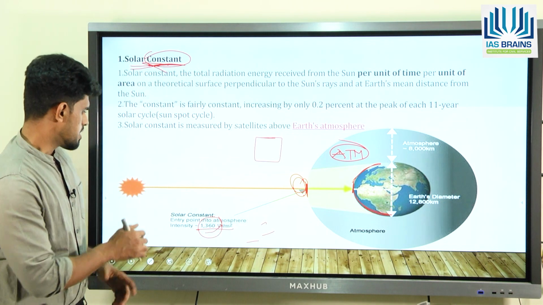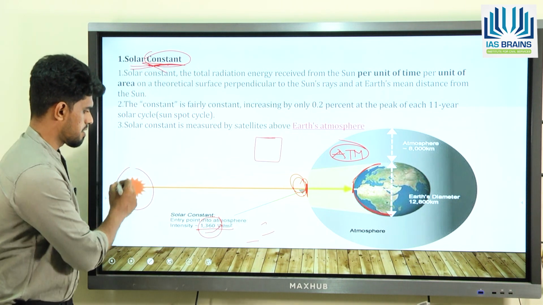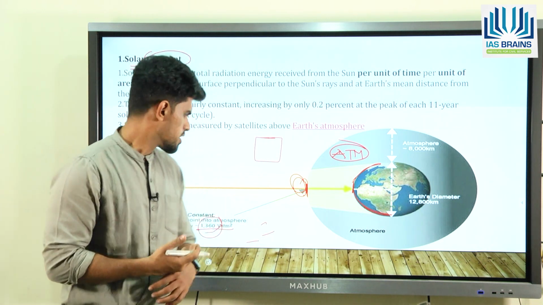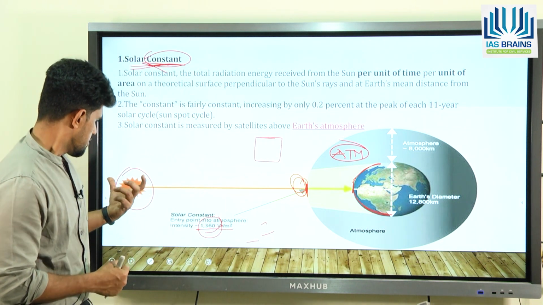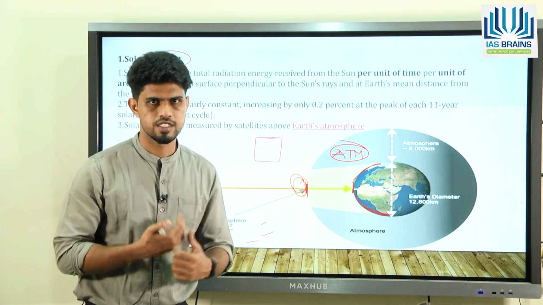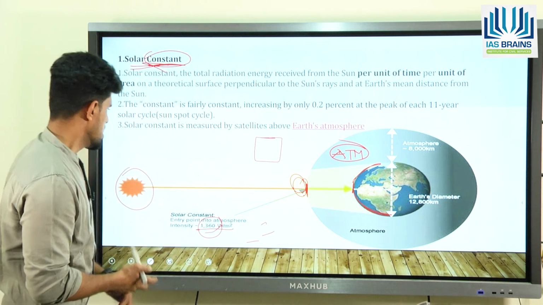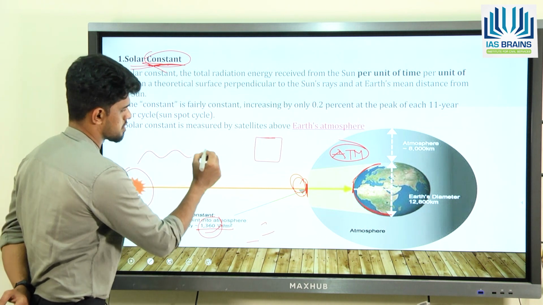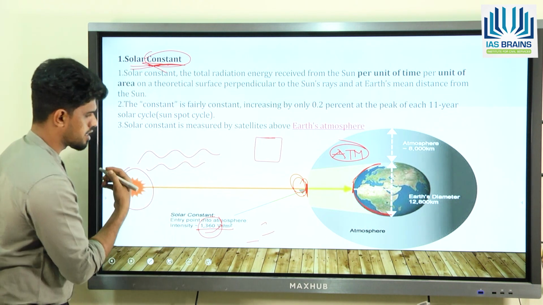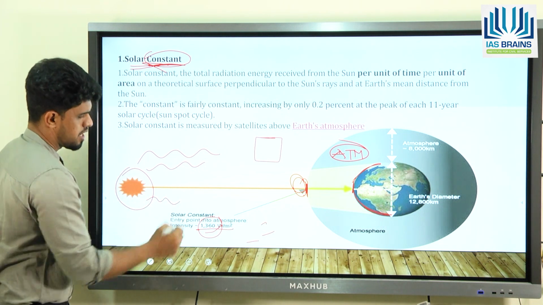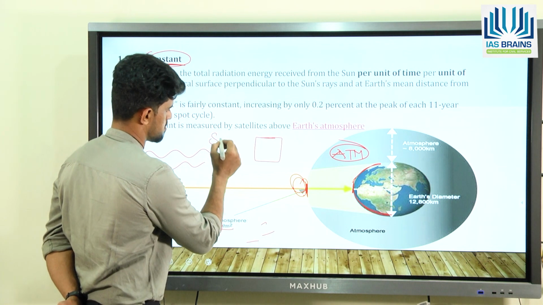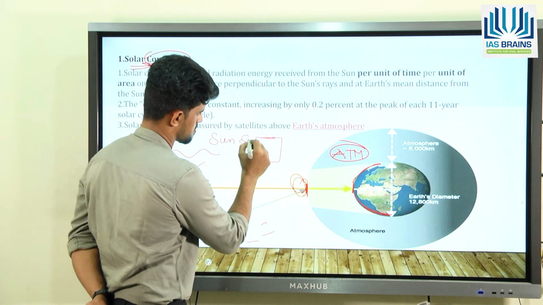Now, the sun is basically a star which has fusion reactions that release energy in a varying way. So that's why, for example, in some years the sun is going to release more radiations, and in some years the sun is going to release less radiations. Now this variation is what we refer to as the sunspot cycle.